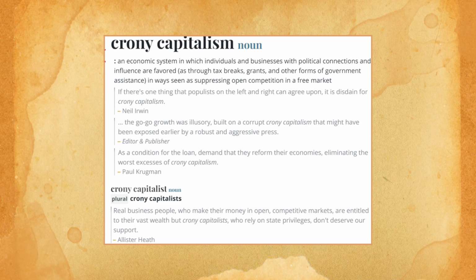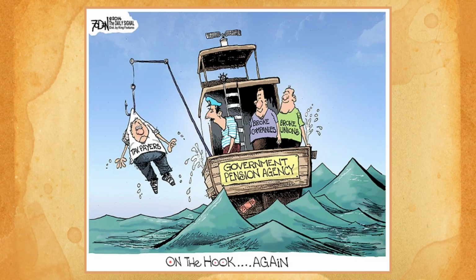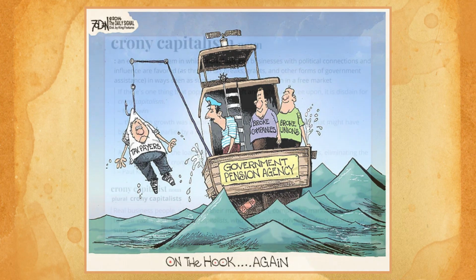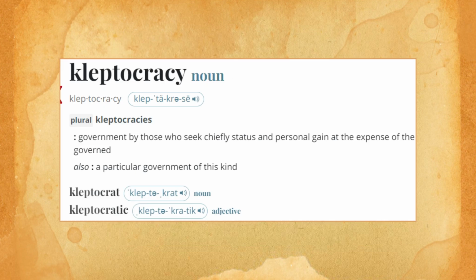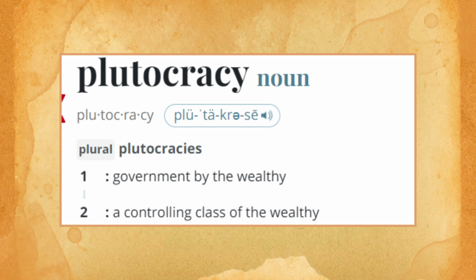Crony capitalism is an economic system in which individuals and businesses with political connections and influence are favored, as through tax breaks, grants, and other forms of government assistance, in ways seen as suppressing open competition in a free market. Kleptocracy is a government by those who seek chiefly status and personal gain at the expense of the governed. A plutocracy is a government by the wealthy.